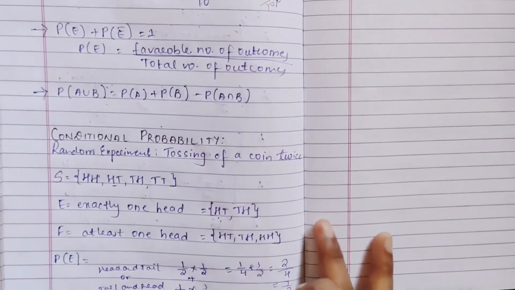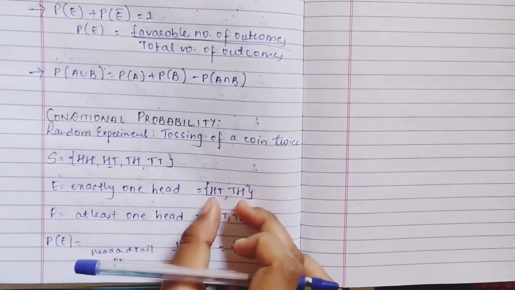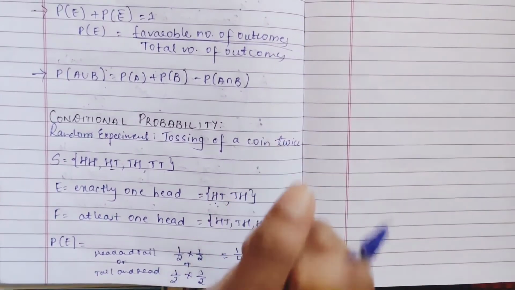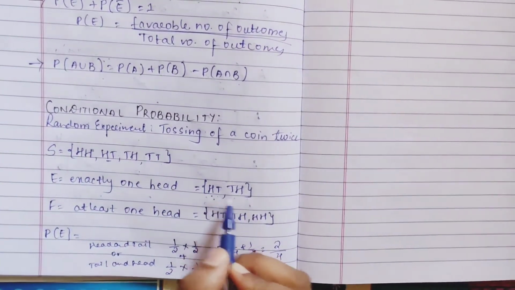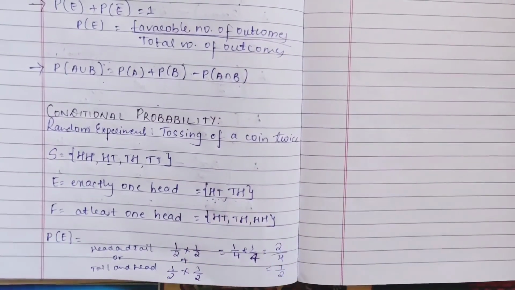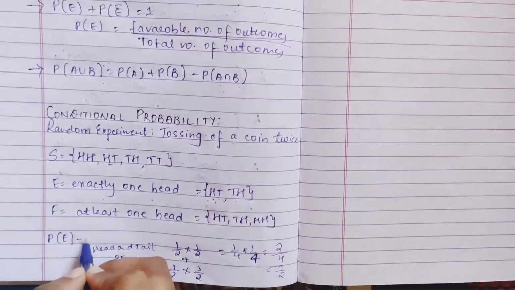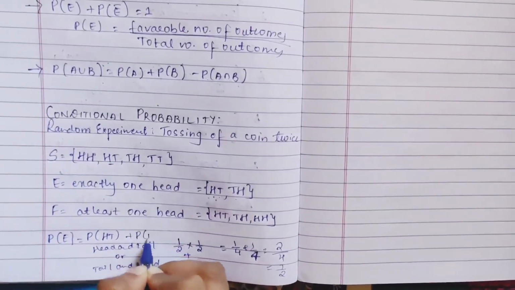So probability of event E means what? How many sample points will be there in your event, its outcomes, you have to add them. In these elements, how many events will be there? If we add its outcomes, that is nothing but the probability of the event. See how we are doing probability of HT plus probability of TH.